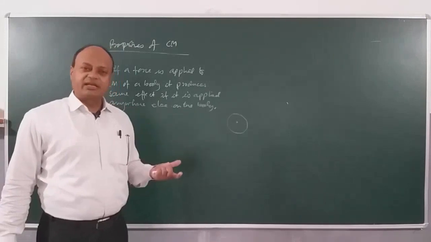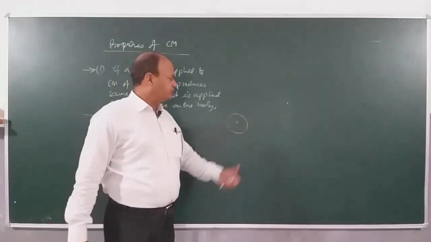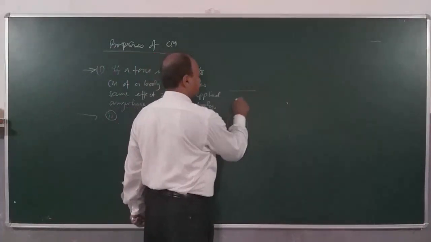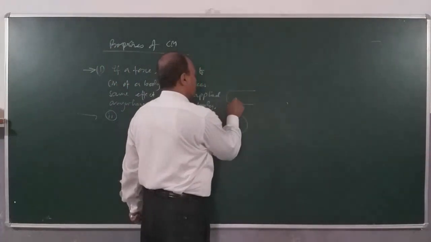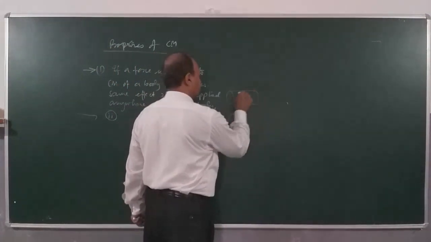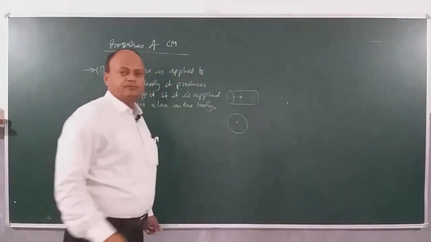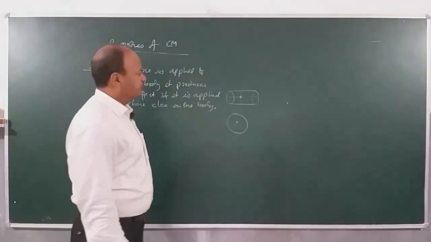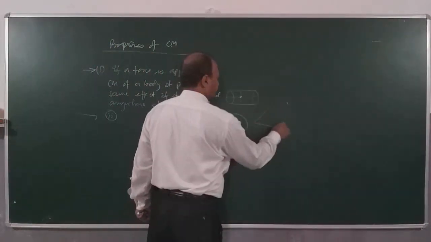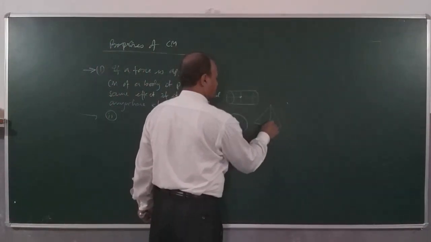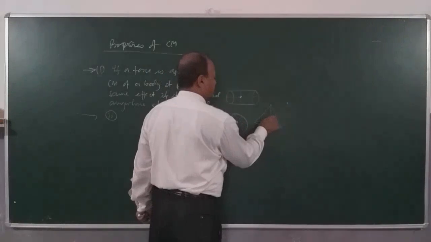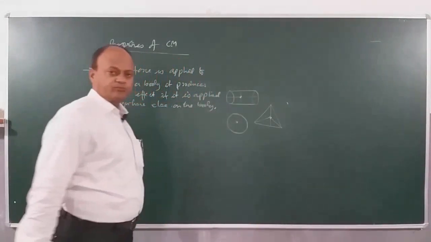If you take a cylinder, then also, if I take a cylinder here, the center of mass of the cylinder will be the center of the axis here. If you take an equilateral triangle, then of course the centroid will be the center of mass.